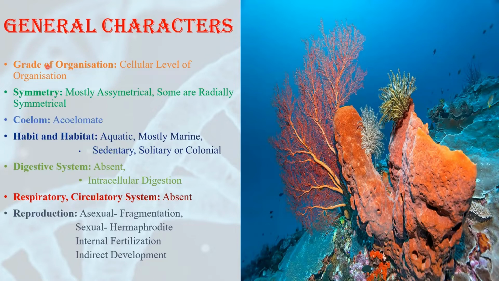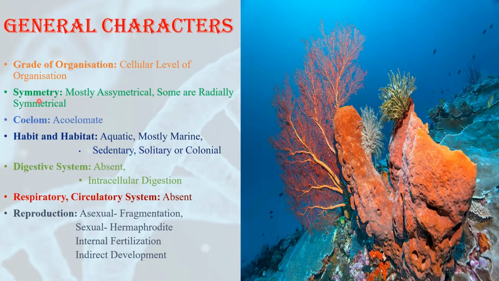The first character is grade of organization. The animals of this kingdom possess cellular level of organization. What is the meaning of this? This means that the animal consists of loose aggregates of cells. Cells are present, the animal is multicellular, but these cells are not grouped into tissues. That's why we can say they are having cellular level of organization.